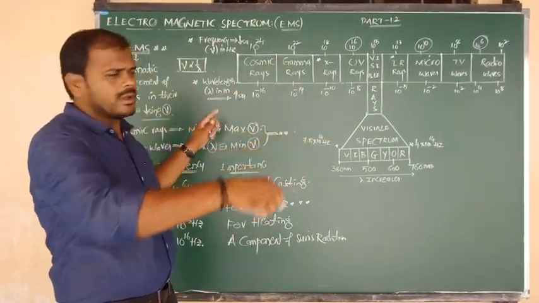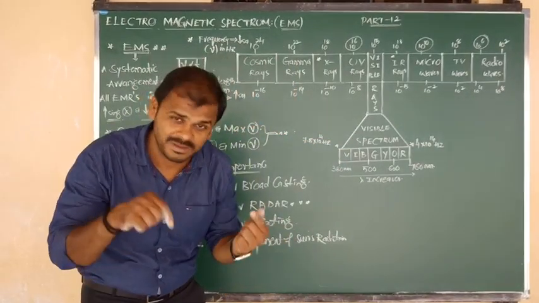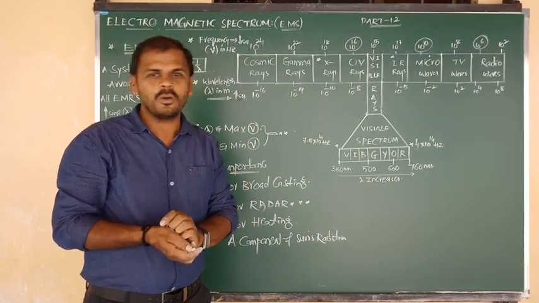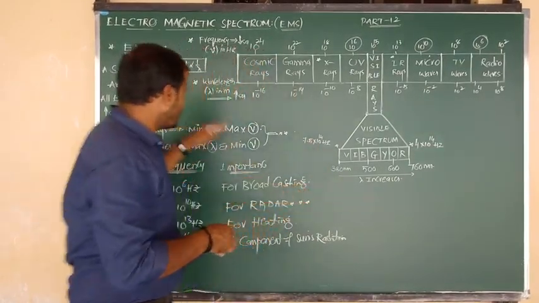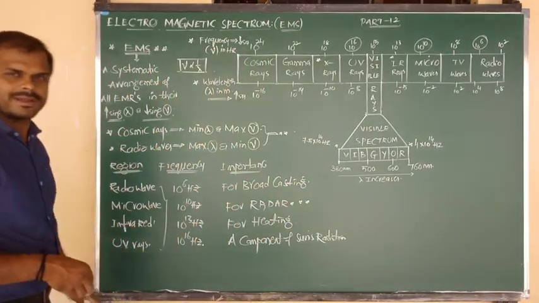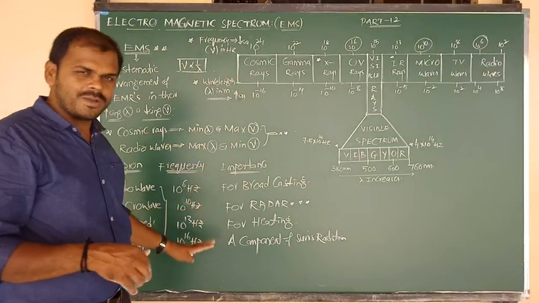Left to right, wavelength values must increase and frequency values must decrease. Okay, all of you clear? Up to now I have given the information as per our textbook and syllabus. I have given the information about the electromagnetic spectrum.